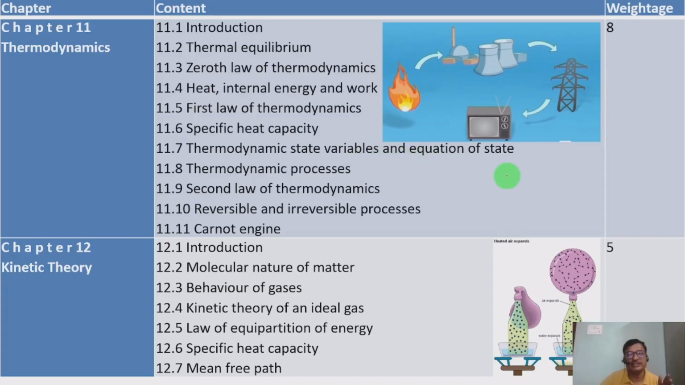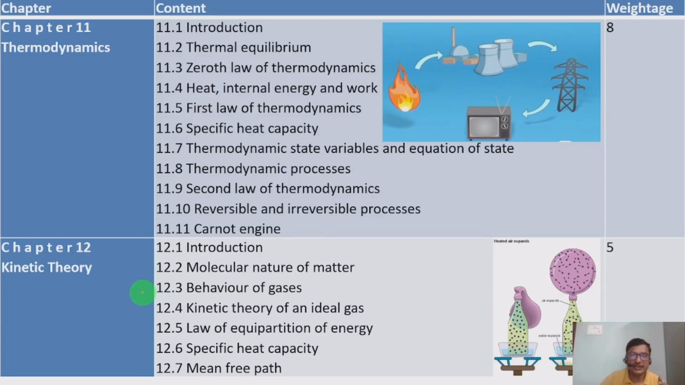And for that, the equation of state. We'll take 11.8 Thermodynamic processes. Energy transfer takes place by different processes. It may be a constant volume process, constant pressure process, isothermal process, adiabatic process, or polytropic process. These processes we are going to discuss here. 11.9 Second law of thermodynamics. 11.10 Reversible and irreversible processes. Thermodynamic processes are classified into reversible and irreversible. Those we will take. 11.11 Carnot engine, which is the engine that converts energy from one form to another form. That we'll discuss in detail.